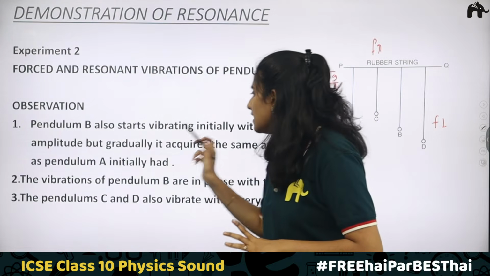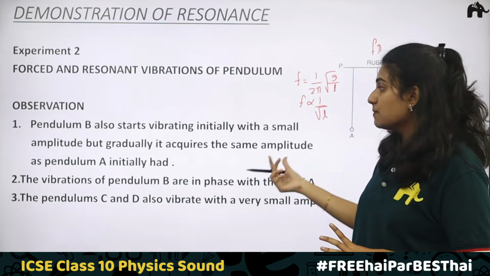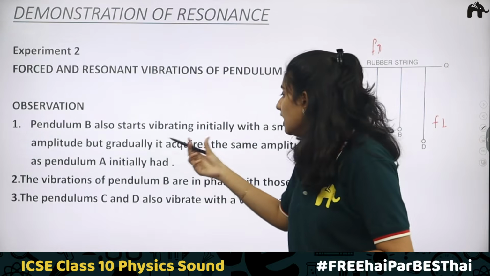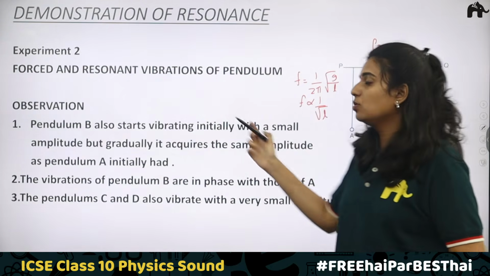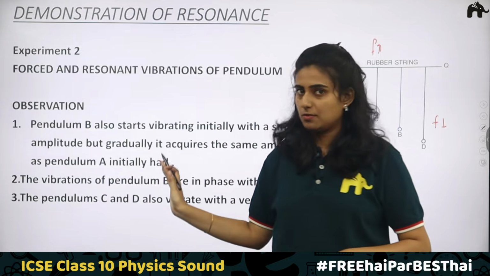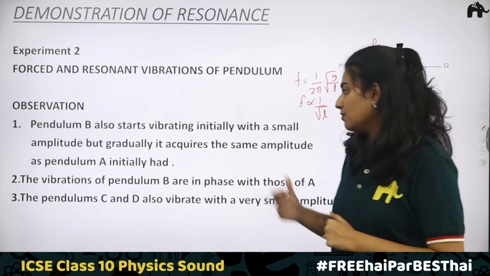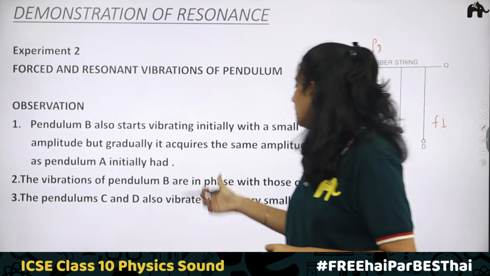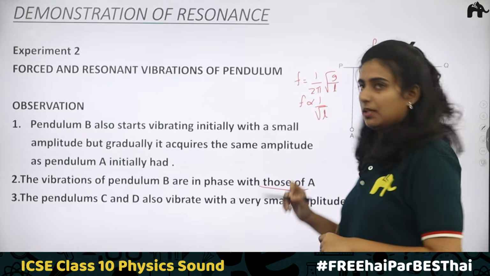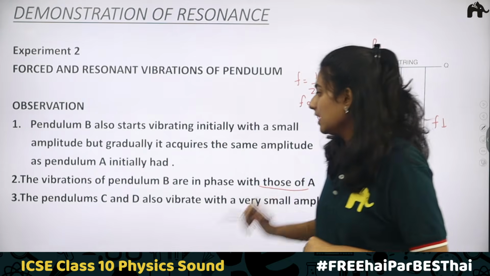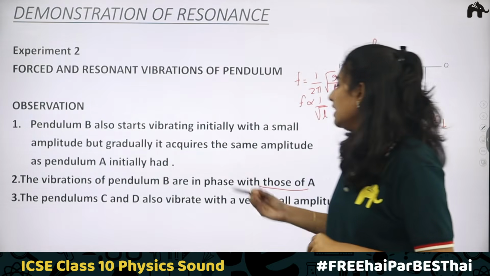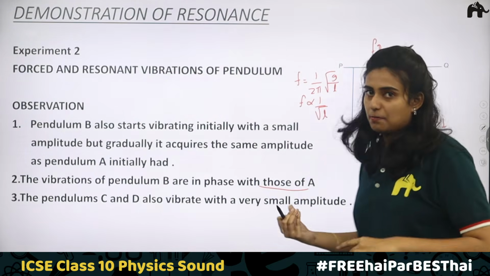Pendulum B also starts vibrating initially with a small amplitude, but gradually it acquires the same amplitude as pendulum A initially had. They will be reaching the natural vibration frequency. The vibrations of pendulum B are in phase with those of A. Third point: pendulum C and D also vibrate with very small amplitude.